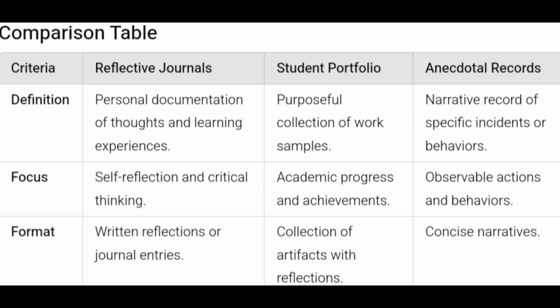Definition: personal documentation of thoughts and learning experiences. When we talk about a reflective journal, it means the personal information, thoughts and learning experiences of the learner. Now, a student portfolio is a collection of work like artwork, pictures, photos, activities or essays. Those things will come in a student portfolio. Now, anecdotal records are narrative records of specific incidents or behavior. So in anecdotal records, you will find real life events or incidents. Remember the word incident when we talk about anecdotal records.